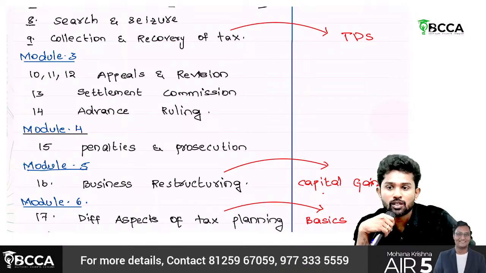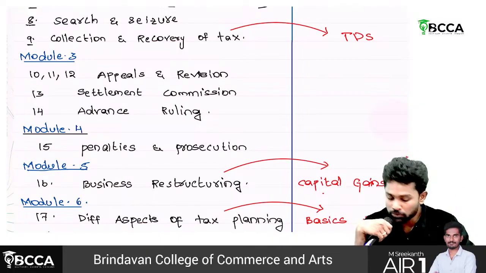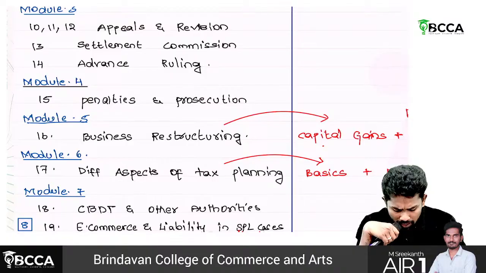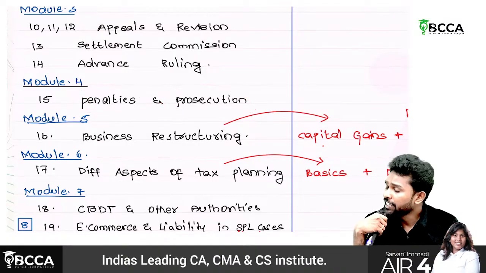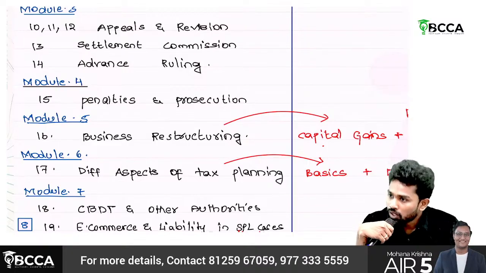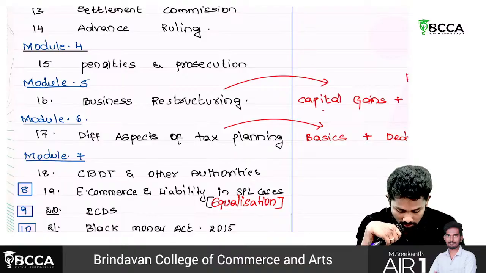We'll be discussing the whole chapter: when to apply for advance ruling, what conditions, when to do, all those. Then penalties and prosecutions. If you commit any violations of tax law, what are the penalties applicable? What is the prosecution? Then module 5.